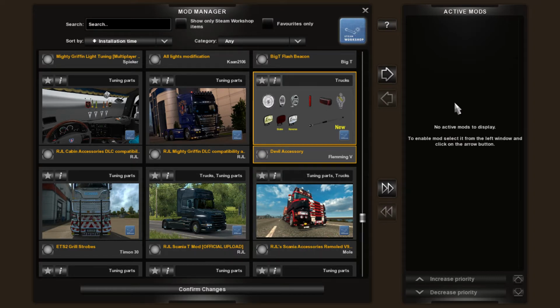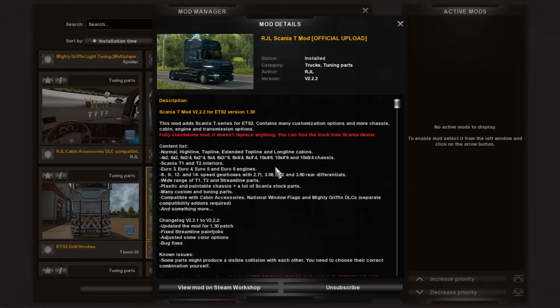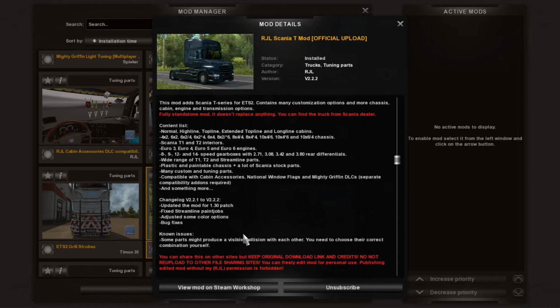At this point, what I would say about mods is we're not going to add any at the moment for the first video, but when we do, and I'll show you how to do that, we'll show you which mods to add, which mods that I've added, and also in which order. A lot of games are broken, or a lot of mods don't work because they're in the incorrect order of priority, and they can be fixed quite easily like that. Or possibly you haven't read the information. As you can see here, if we click on the information, it tells you a lot of information, known issues. Some parts might produce a visible collision with each other, so you need to take this into consideration before you add them to your game.